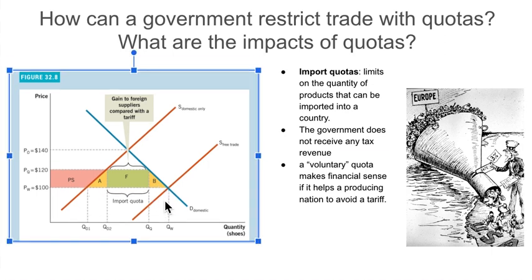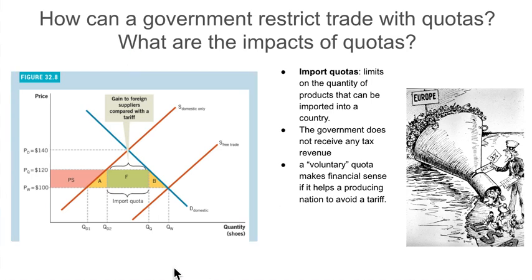But if the nation, like the US did with quotas on immigration, said no, we're only allowing a quantity of QD2 to QQ, so let's say we are only allowing 1,000 imports of this item, then instead of the domestic consumers being able to fill in this whole shortage, only this quantity of items will be able to be purchased internationally by those domestic consumers. And so there's a smaller amount of those imports, and we also have an increase in price from that quota.